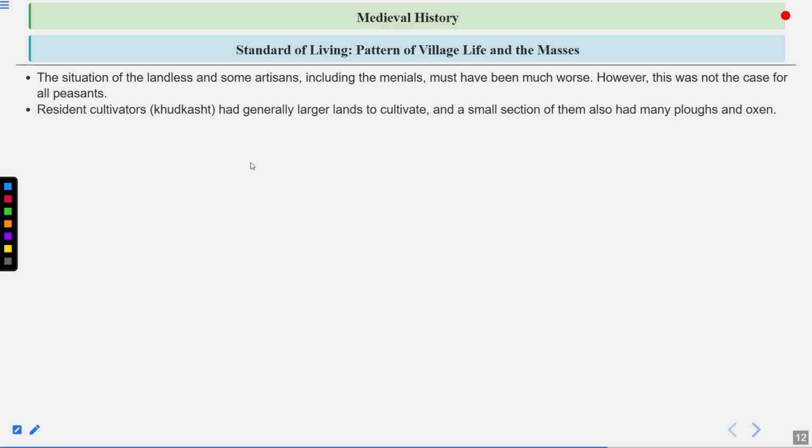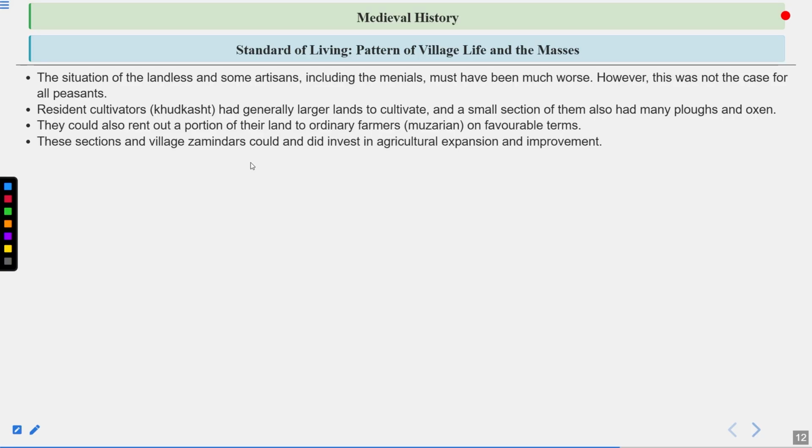Resident cultivators, khud kast, had generally larger lands to cultivate, and a small section of them also had many plows and oxen. So they have their own cattle which help them in cultivation and their own tools, and particularly they lived a good life at that time because they had large land to cultivate. They could also rent out a portion of their land to ordinary farmers, Muzarian, on favorable terms. This is a kind of tenant and landlord arrangement that was a standard thing at that time.